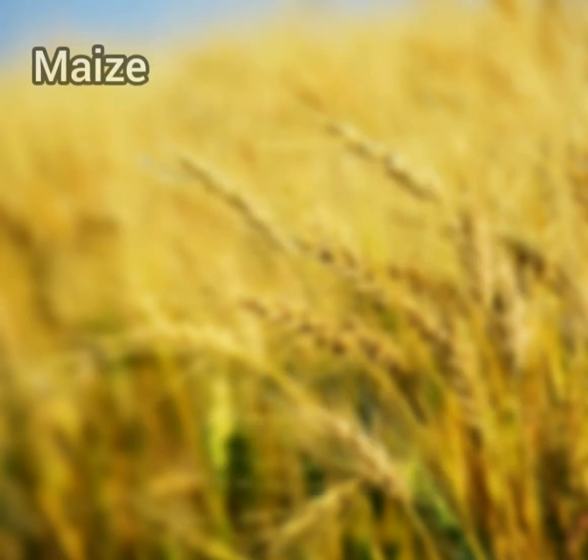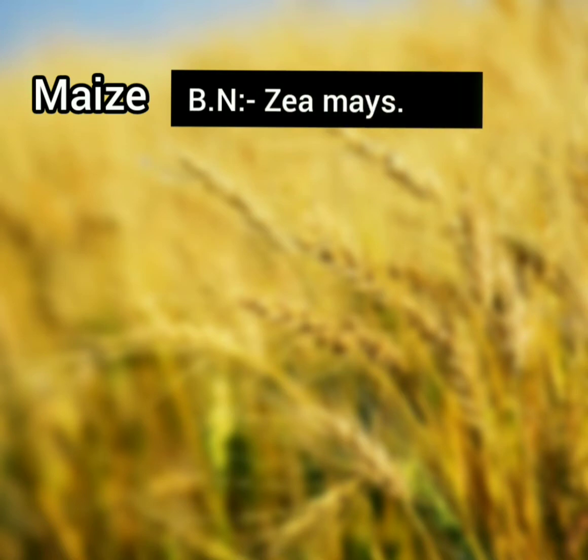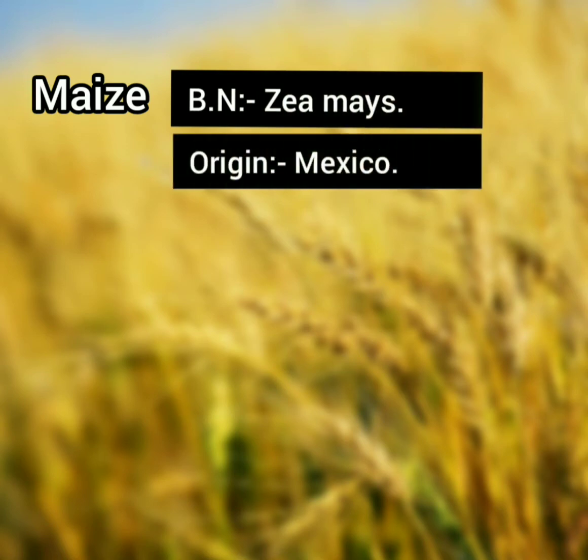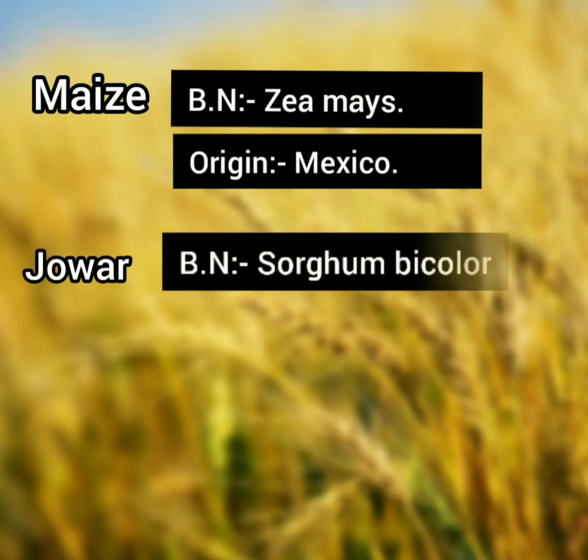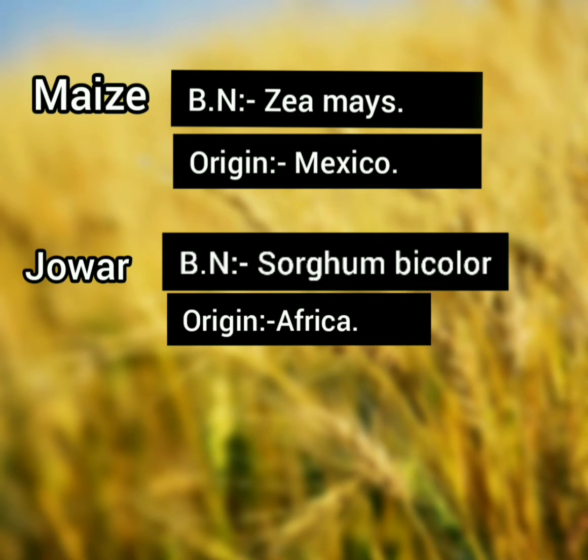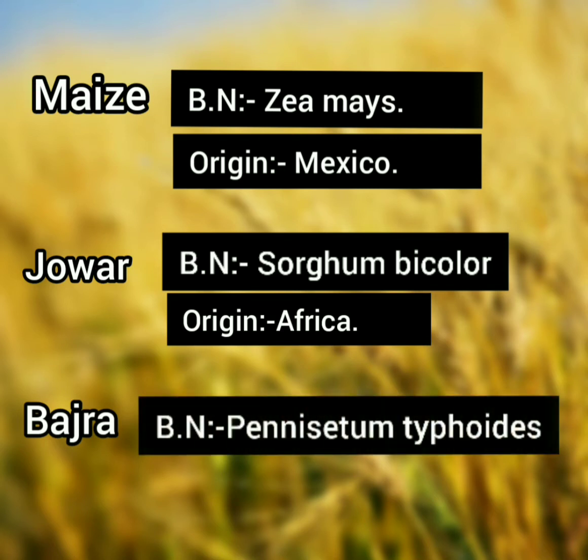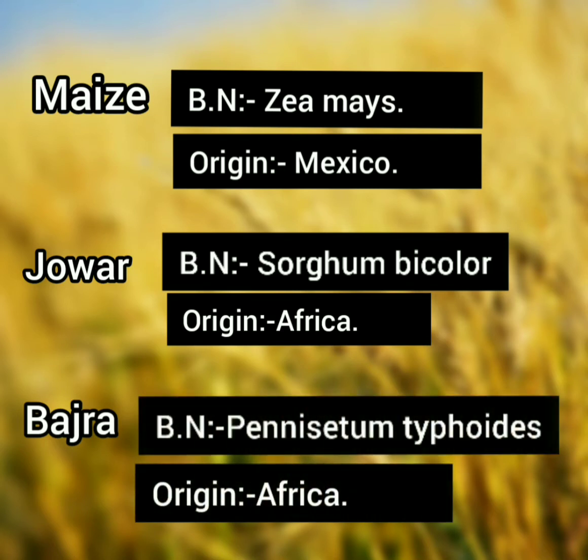Okay, the next is maize. Its botanical name is Zea mays and its origin is Mexico. Then we have jowar, which is also called as sorghum. Its botanical name is Sorghum bicolor and its origin is Africa. Then we have bajra. The botanical name of bajra is Pennisetum typhoides and its origin is also Africa.